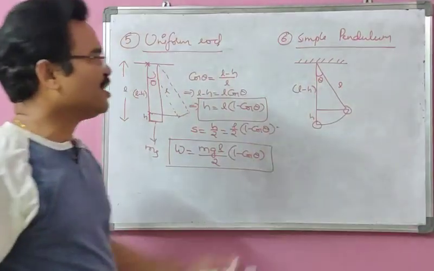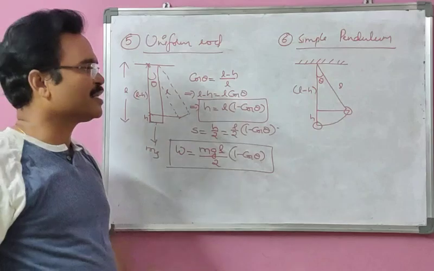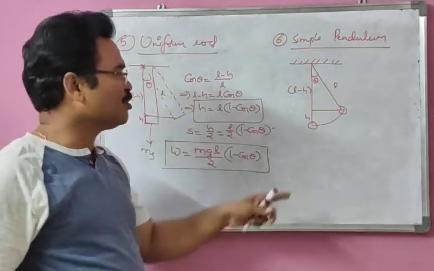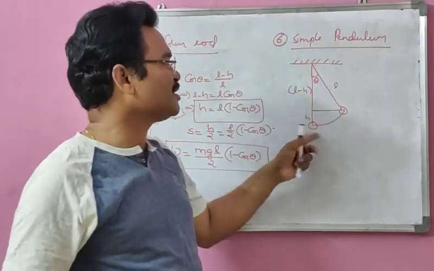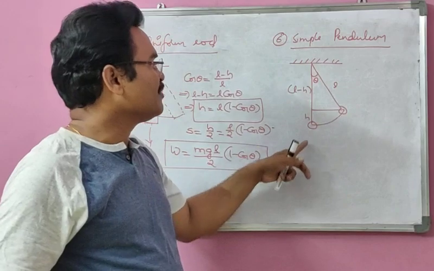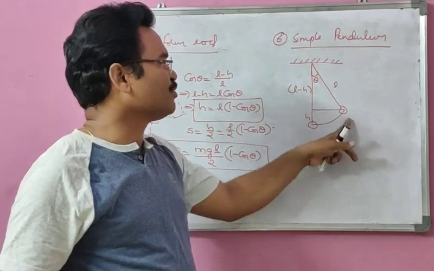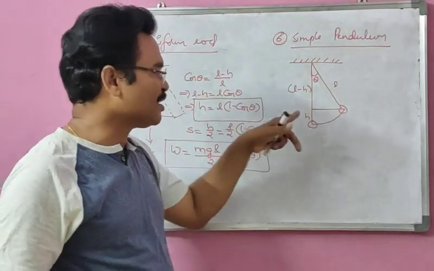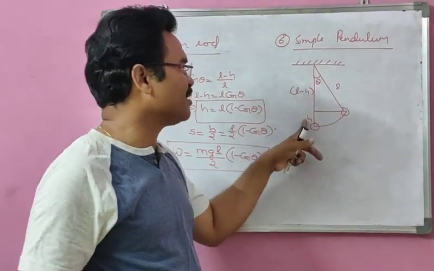Here the h value again we are going to get as L of 1 minus cos theta. But what is the difference here? In the case of a simple pendulum, the total mass is concentrated only at this sphere. Because of this, the mass is shifted from here to here. There is no question of center of mass here. The total mass, which includes the center of mass, is shifted by an amount h.